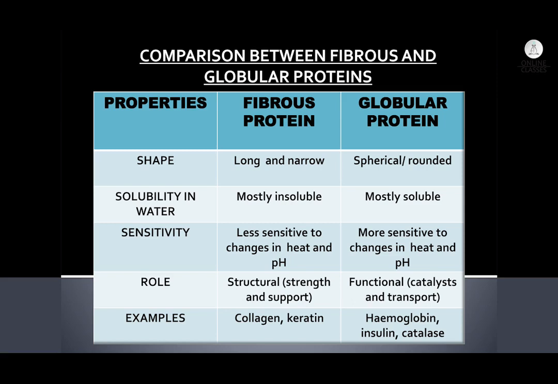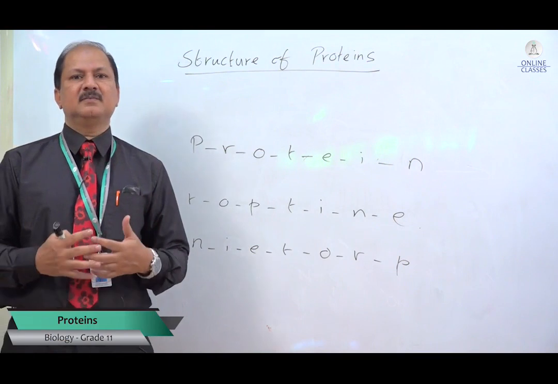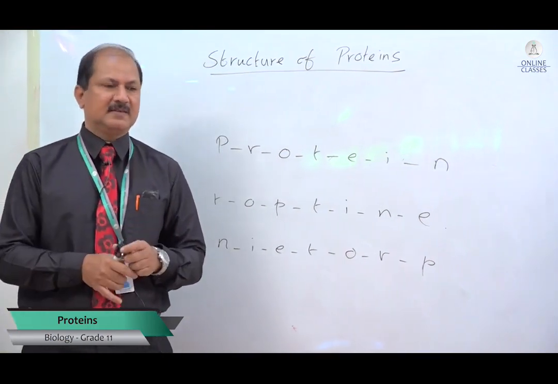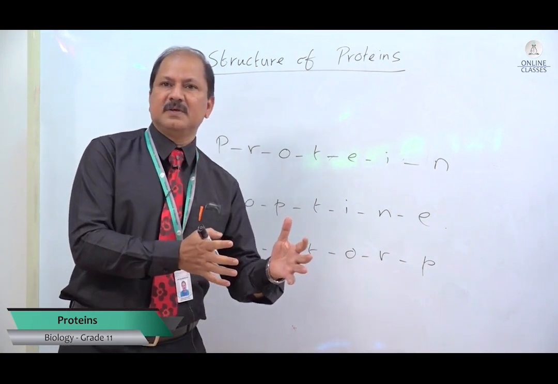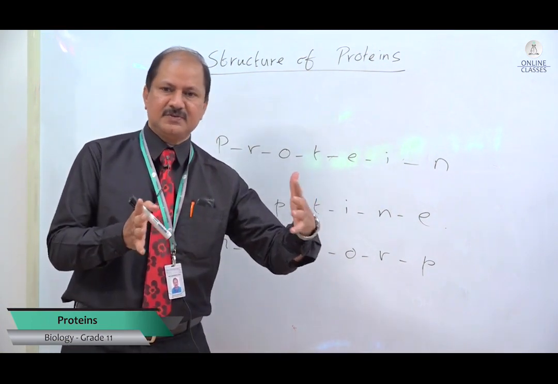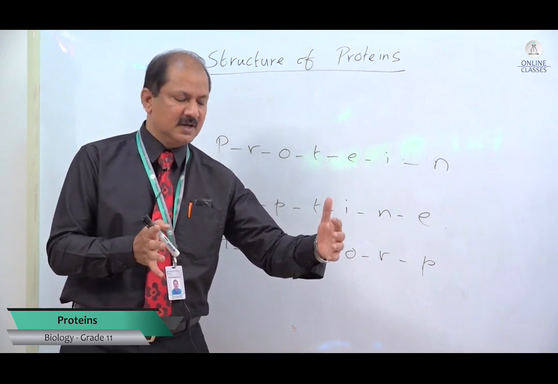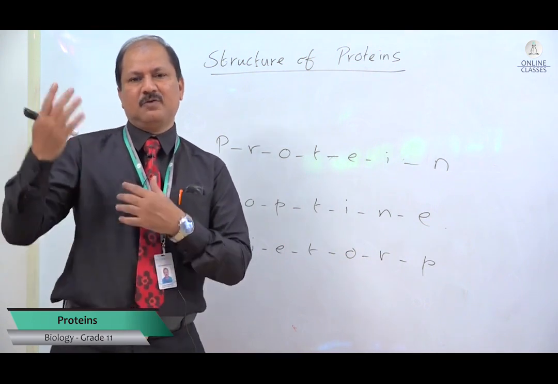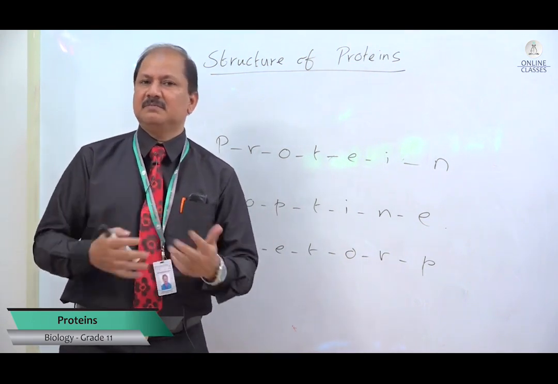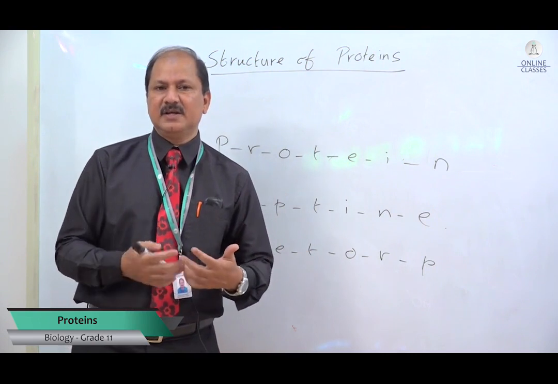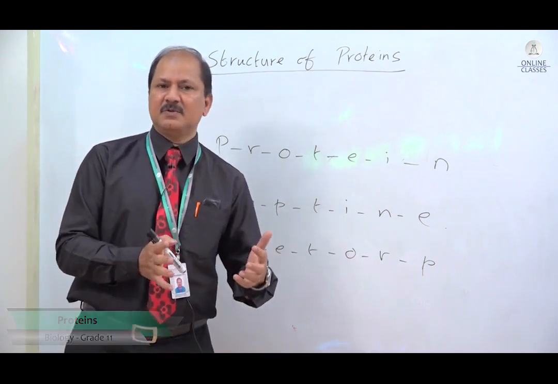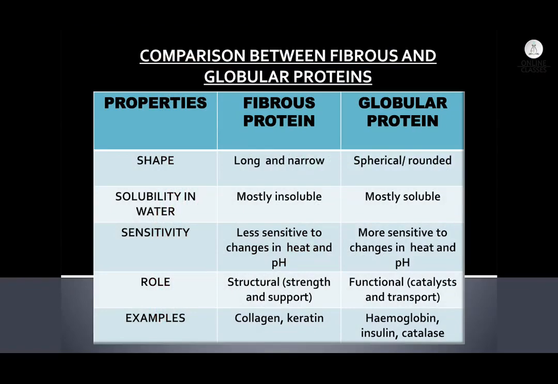In terms of sensitivity, which one is more sensitive? Globular proteins are more sensitive to temperature and more sensitive to pH, so they will be affected easily. Already I told you one example. If you subject an enzyme to a range of temperature, there is a range in which it can work effectively, for example 25 to 35. If you subject this enzyme to a very high temperature, around 45 or 50, what happens? The enzyme gets denatured. So globular proteins are very sensitive to temperature and pH, whereas fibrous proteins are less sensitive.